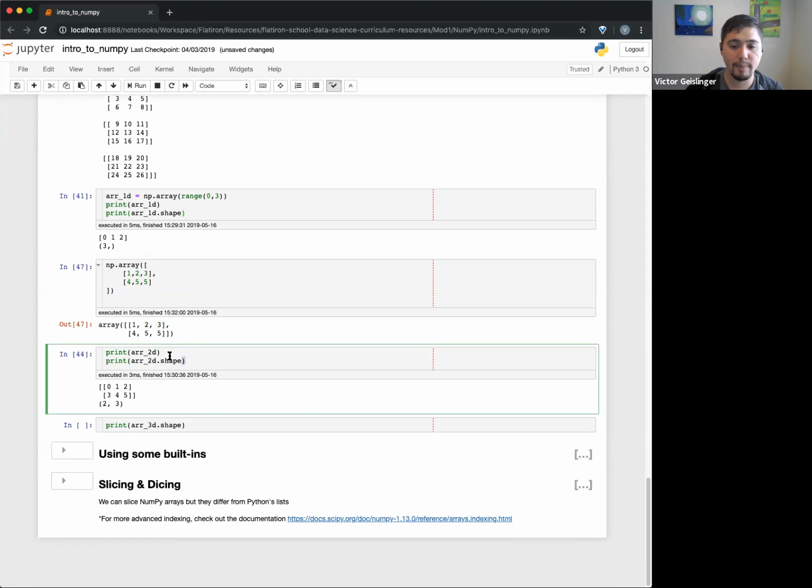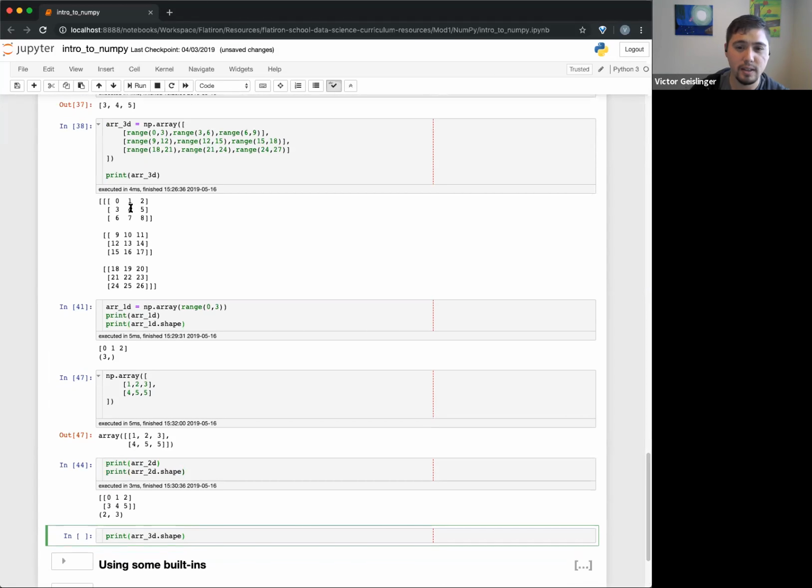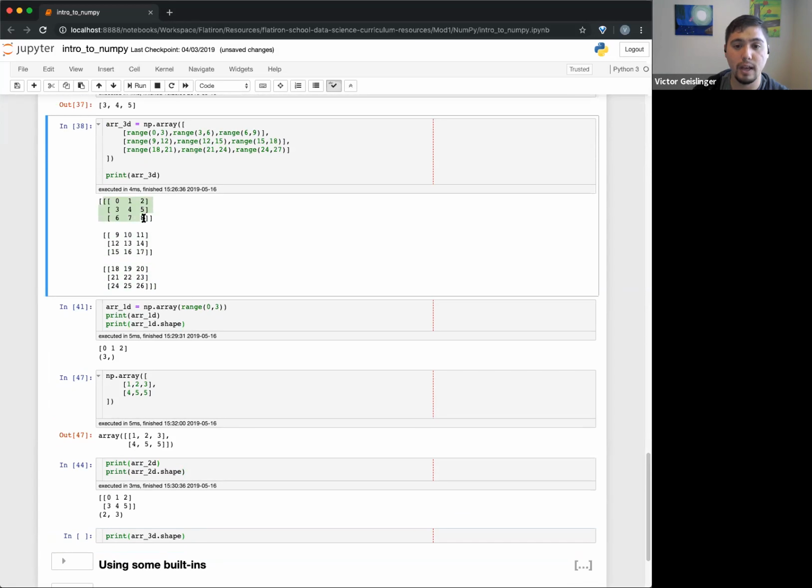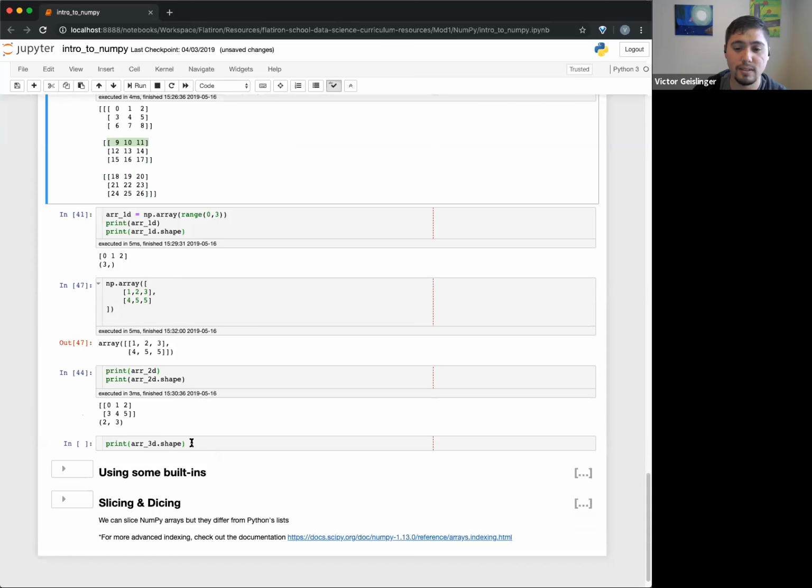So again, I have my 2D array. In this case, there are 2 elements, and each of those elements is an array of 3 elements. Does that make sense to everyone? Thumbs up, thumbs down, sideways. Okay, cool, sounds good. Hopefully this will make sense now for our 3D array. We're going to do some predictions here. We have this whole big 3D array, and each one of those has a 2D array, and each of those 2D arrays has an array of 3 elements. Does anyone want to make a prediction of what this dot shape will be?